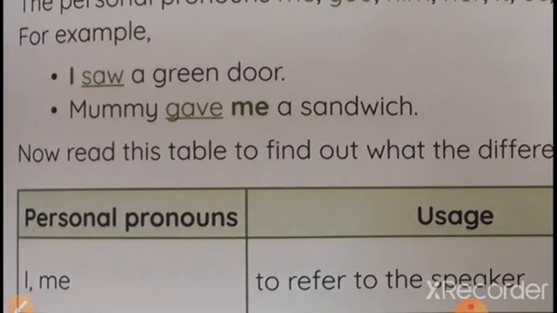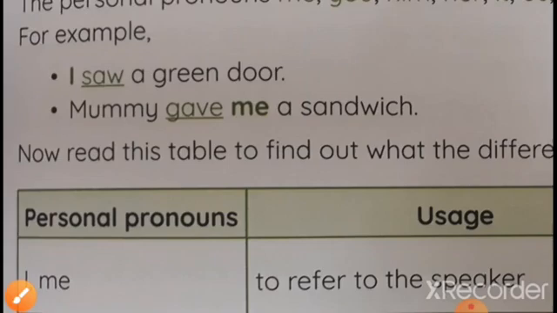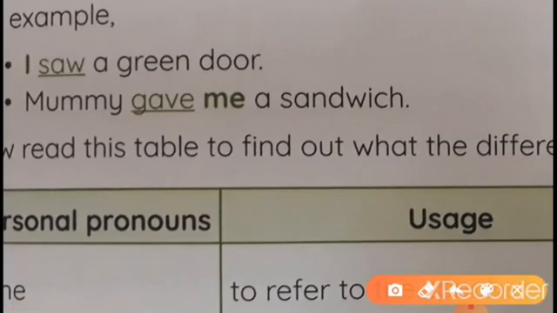Here are some examples. I saw a green door. This I is before the verb, and I is a subject pronoun. Got it? I have given many examples of this. Now, mummy gave me a sandwich. Here this is a verb and this is an object pronoun. So after the verb we have to use the object pronoun, and before the verb we have to use the subject pronoun.